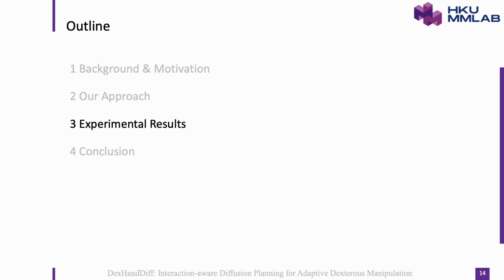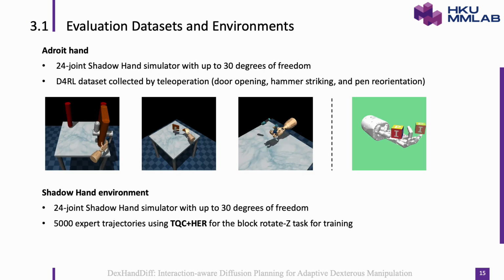Subsequently, let's see our experimental results. We evaluate DexHandDiff on Adroit hand environments and Shadow Hand block rotate Z. For both environments, we use a 24-joint Shadow Hand with 30 DOFs. These benchmarks test both in-domain and goal-adaptive generalization in dexterous manipulation.